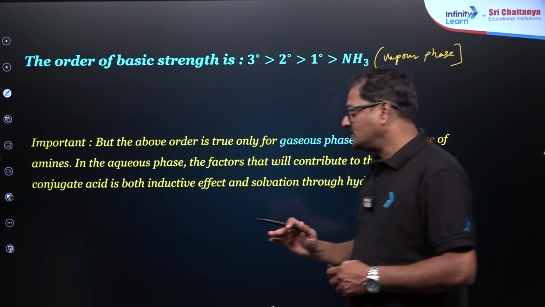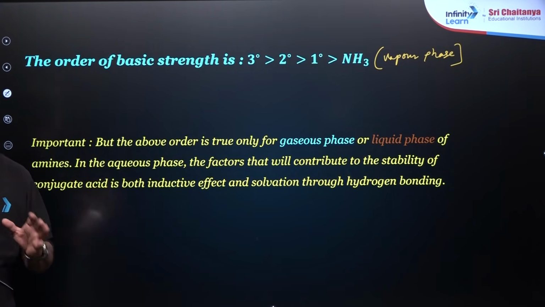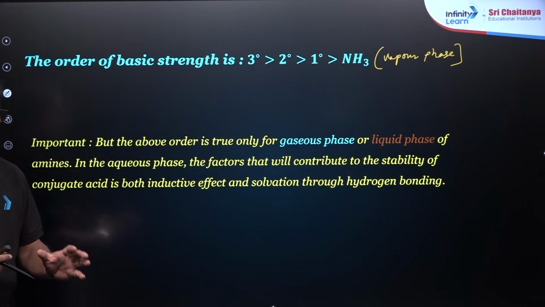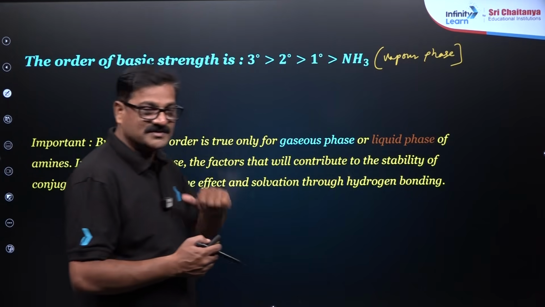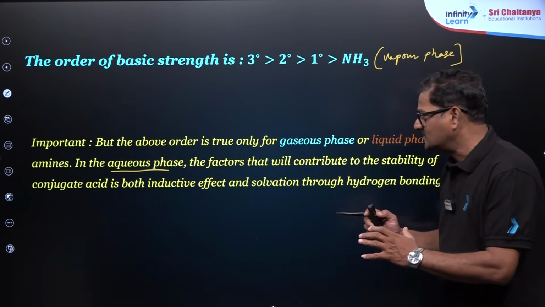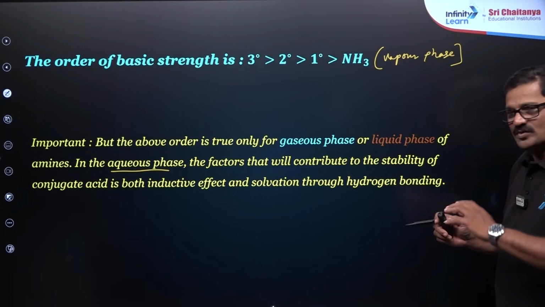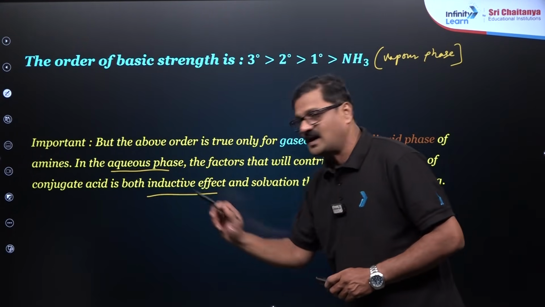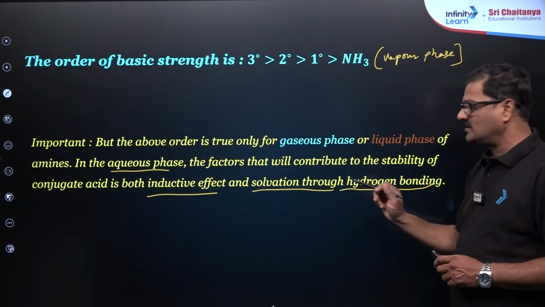But very important, this order is only true in the case of gaseous phase or in the pure liquid phase of the amines. Whereas in the aqueous phase, what will happen? In the aqueous phase, the factors that will contribute to the stability of this conjugate acid are both inductive effect along with solvation through hydrogen bonding.